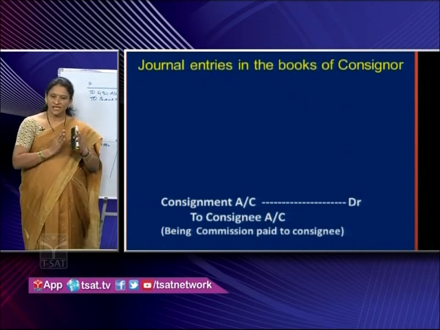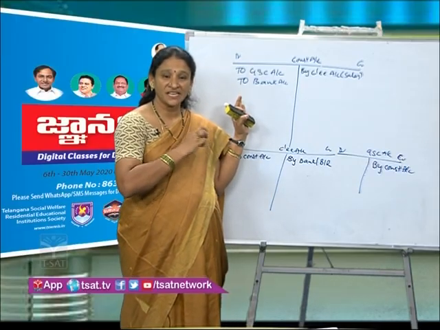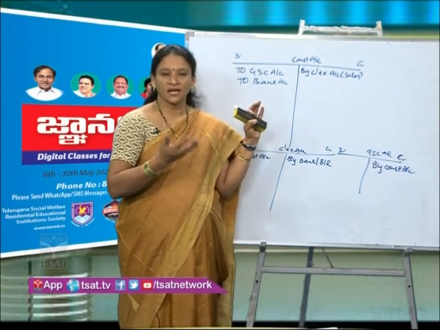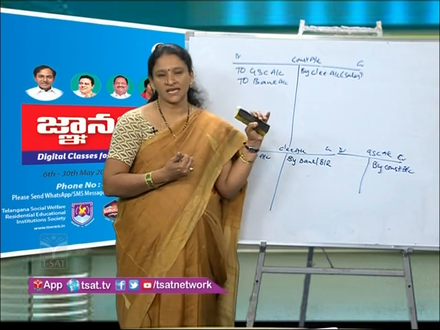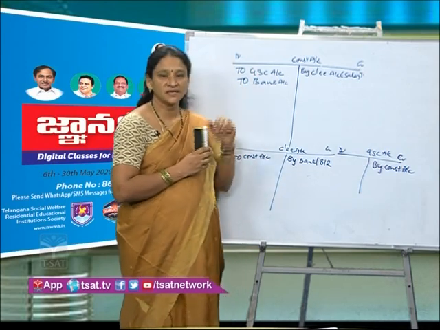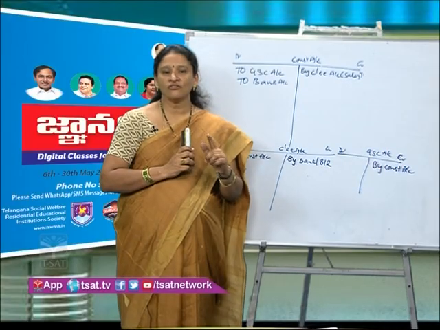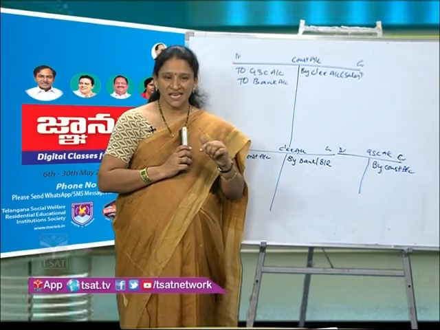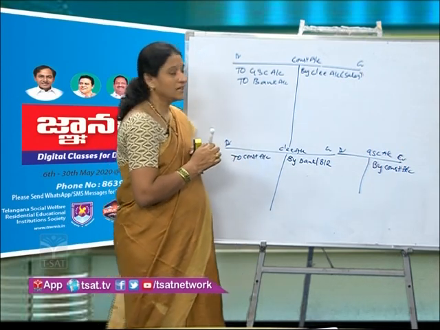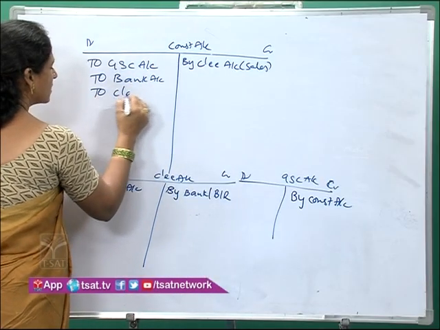We know that expenditures should be shown on the debit side. Who is taking that expenditure right now? Who is spending that expenditure? It is spent by the consignee. So, consignee is the giver. That's why in all these cases, we will credit consignee account and we will debit consignment account. Consignment account is shown on the debit side because it is an expenditure for the consignment. Consignee account will be shown on the credit side because consignee is paying that amount right now. He is the giver. So, when we are showing it in the ledger, consignment account debtor to consignee account.